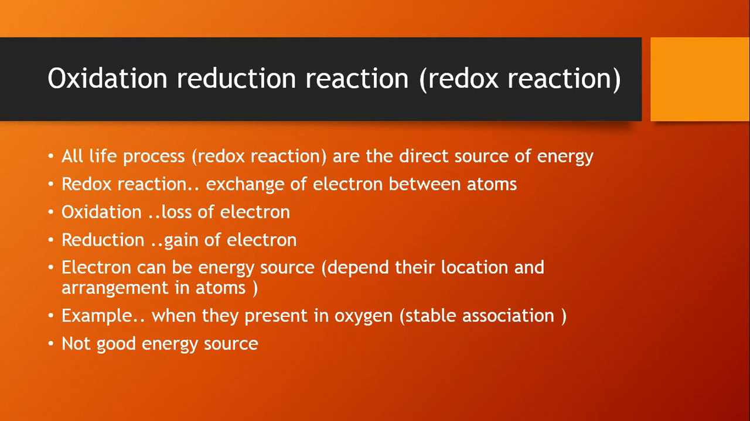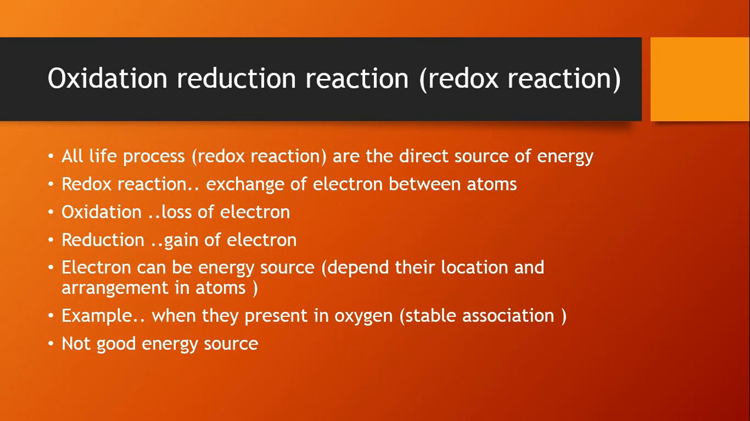The next topic is oxidation reduction reaction, or redox reaction. Basically it is the name of a process. All life processes, like redox reactions, are a direct source of energy. How? First of all, we have to see the definition of redox reaction. It means exchange of electrons between atoms. When two atoms are present, they exchange electrons. If electrons are exchanged, it means energy is released or gained. So it is a direct source of energy that we take.